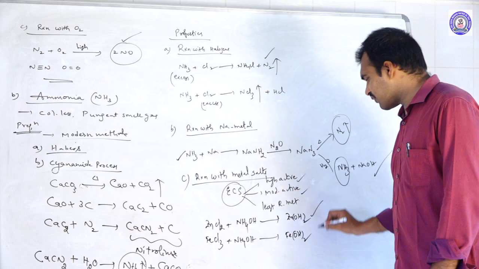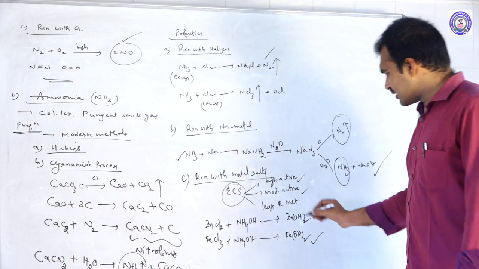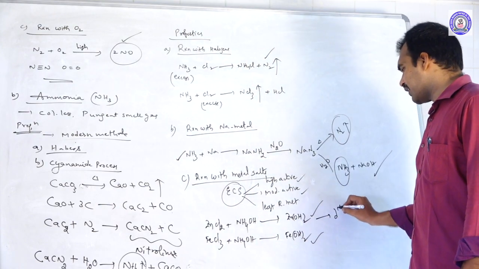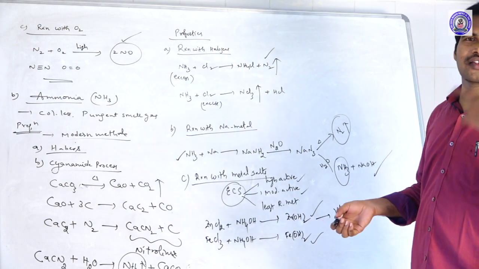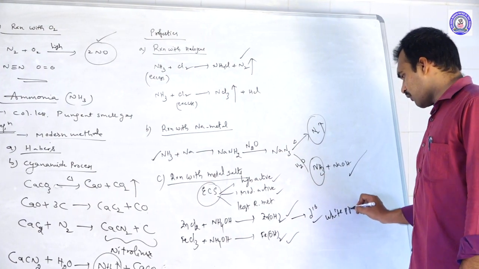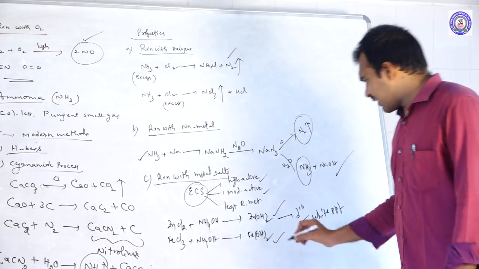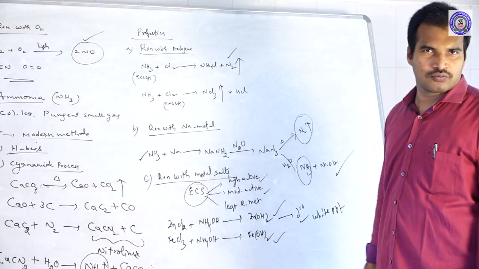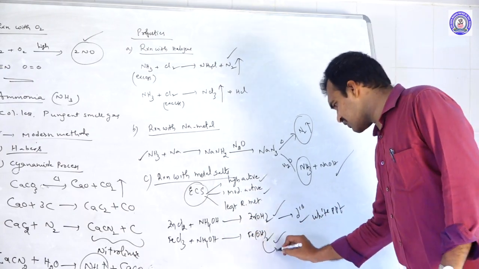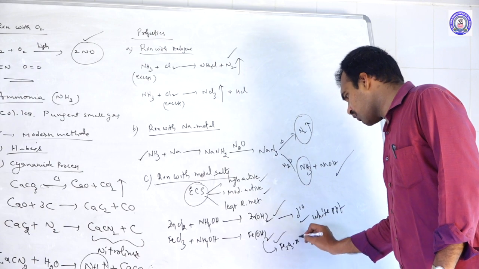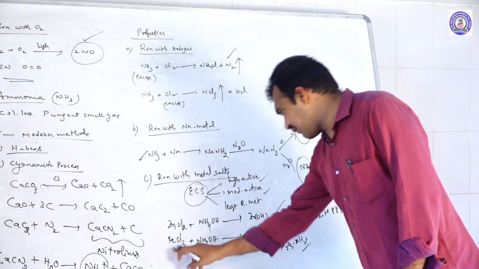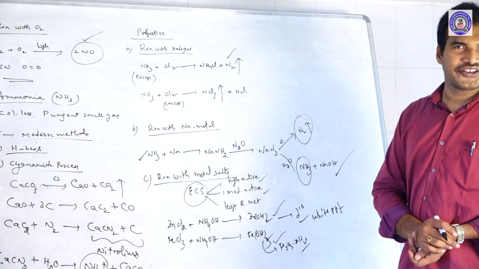Here, what is the color of this one? That is important. Zinc is in +2 state. +2 means it has a d10 configuration. d10, d0 are colorless. So this is a white colored precipitate. Whereas ferrous hydroxide, Fe+2, we can write this as Fe2O3·xH2O, hydrated ferric oxide.